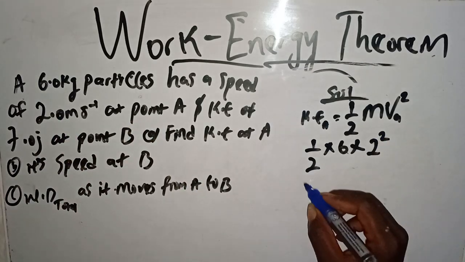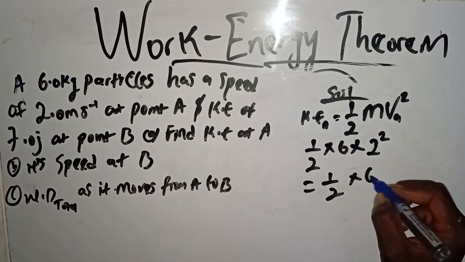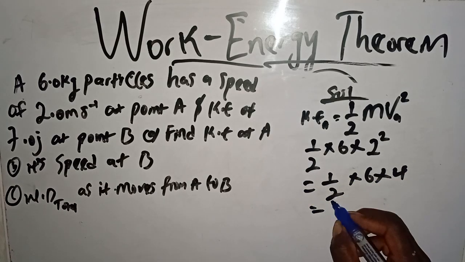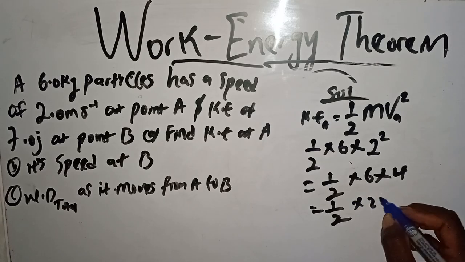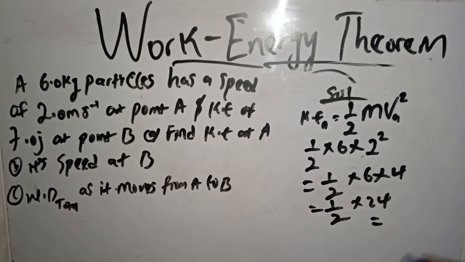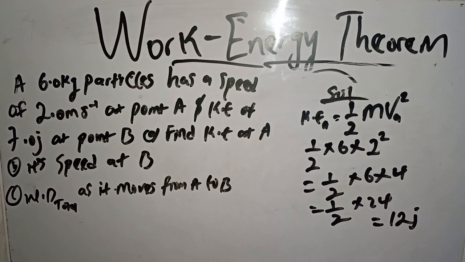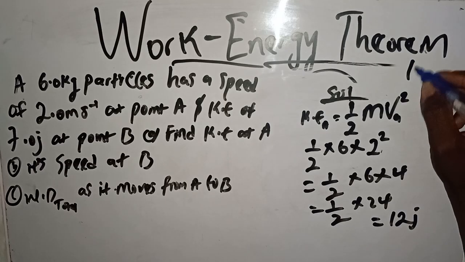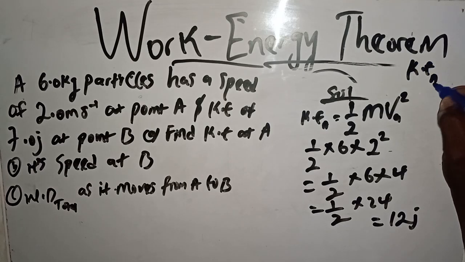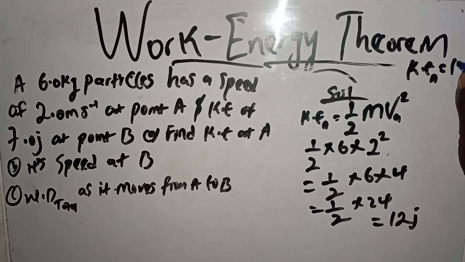That's 1 over 2 times 6 times 4, which is 1 over 2 times 24, and 24 divided by 2 is 12 joules. So KE at A equals 12 joules. Let's keep it aside. 12 joules.